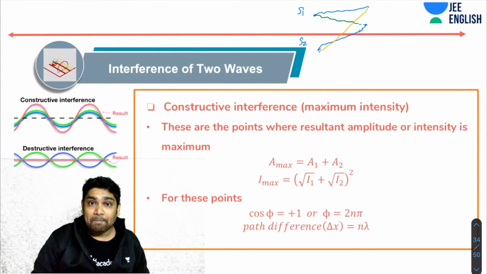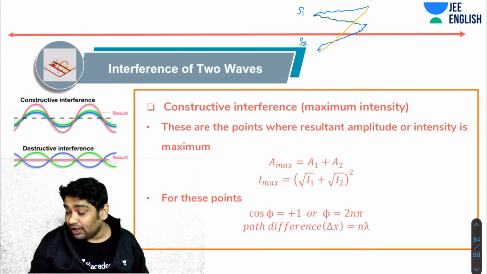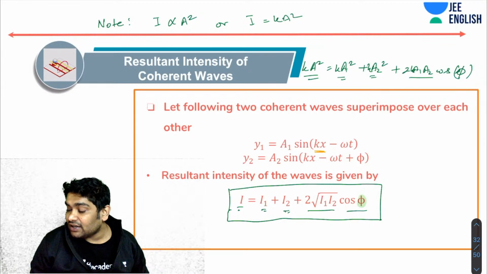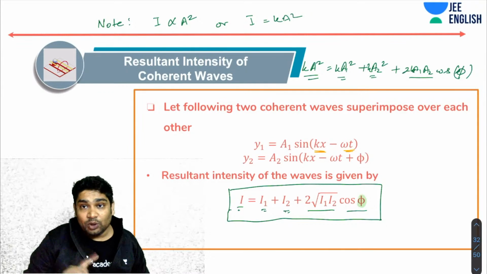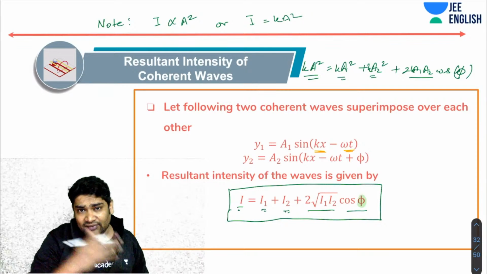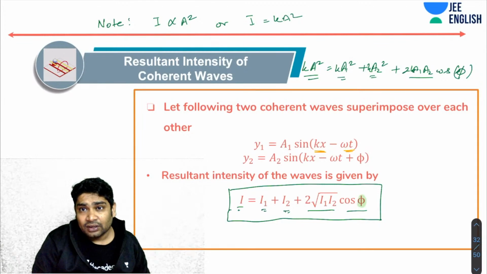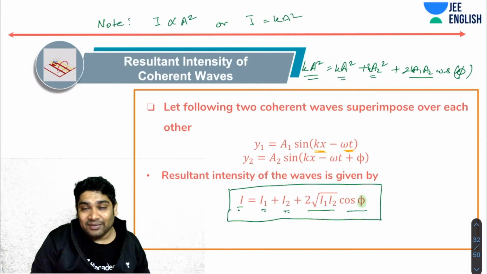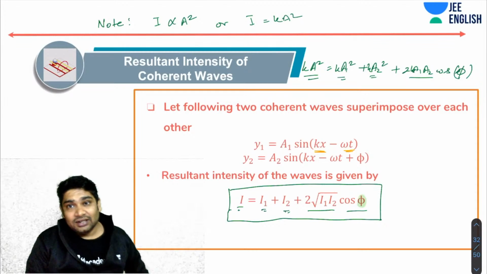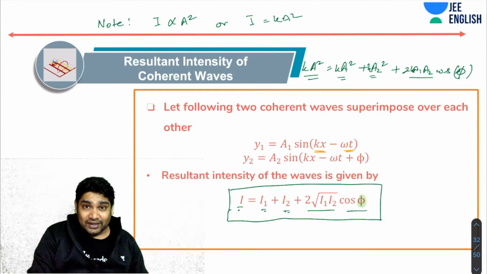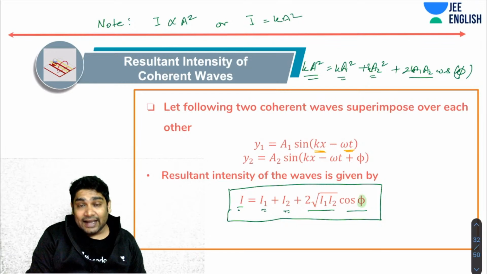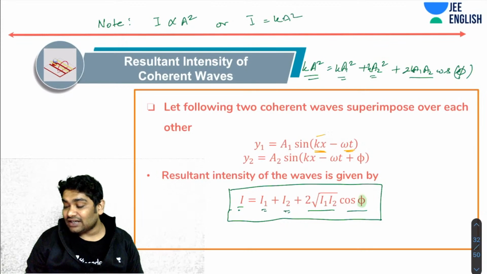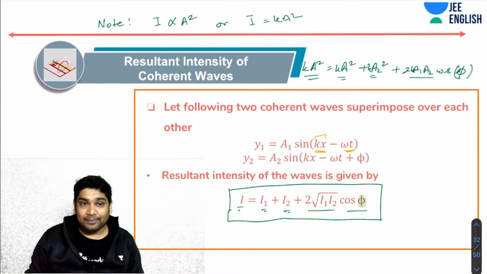Why am I saying that? Because the phase can change in two ways. For any wave, the phase can change with x and with time. I keep the omegas exactly the same, so I assume the time taken is almost the same. When two waves are reaching a point, the time difference is negligible, so the phase difference due to time difference would be almost negligible. However, the x's may be significantly different, so the phase difference due to different distances traveled would be there.